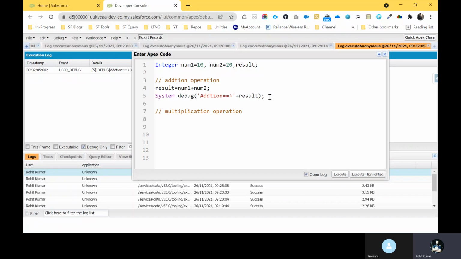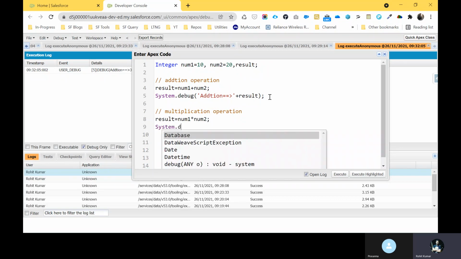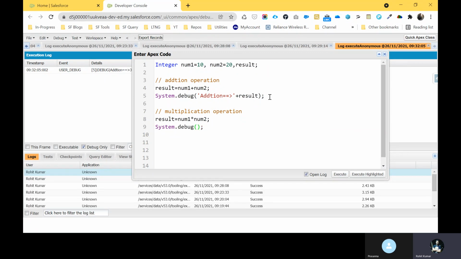Result equal to num1 into num2, where into means multiplication, and you can print with system.debug the statement like multiplication plus result, and execute.